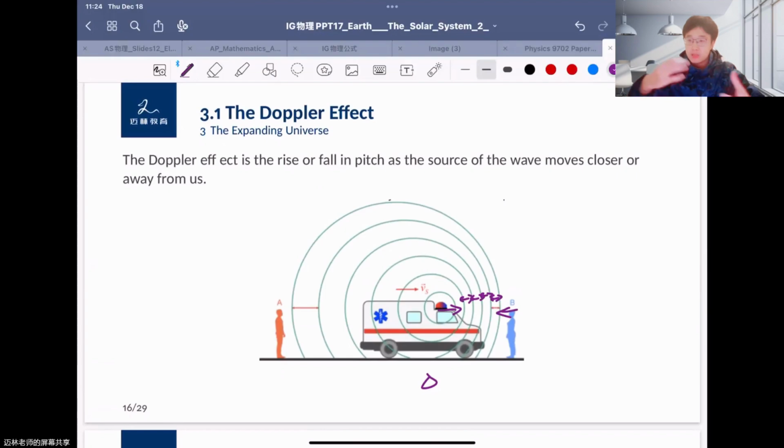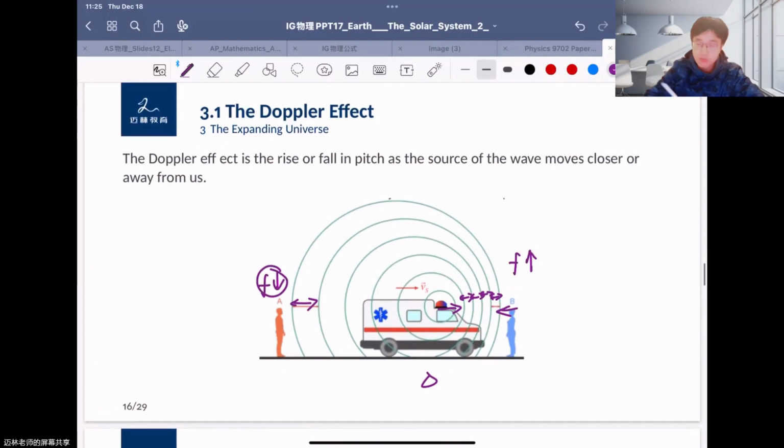So the ambulance and person B have a closer distance, and B can receive higher frequency waves. For person A, the distance between two adjacent ripples is larger, and you'll find that the frequency is very low. So the frequency at A is very low and the frequency at B is very high. That means if a wave is moving toward you, the frequency becomes higher, and the frequency becomes lower when the wave is moving away from you.